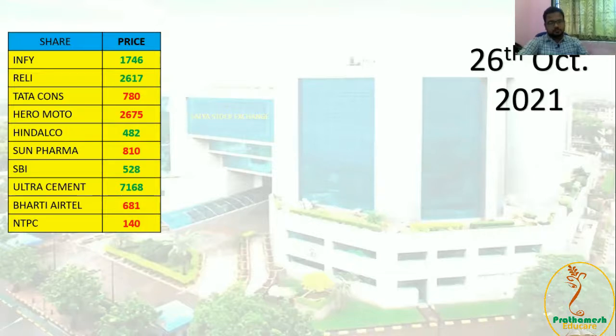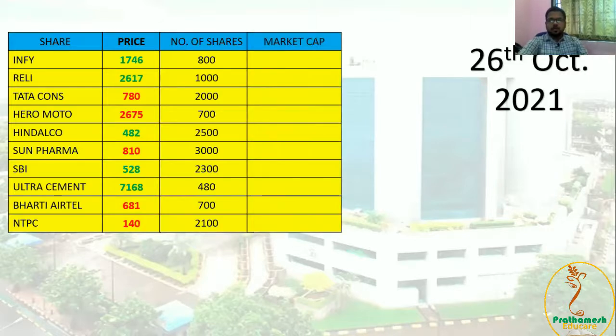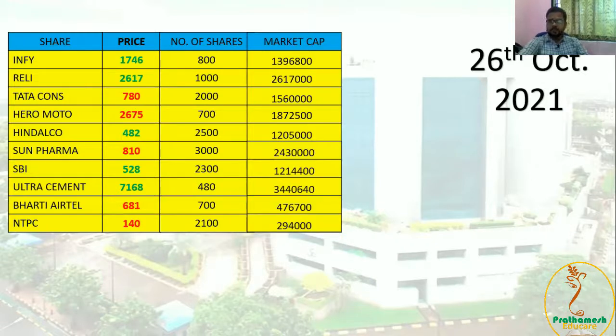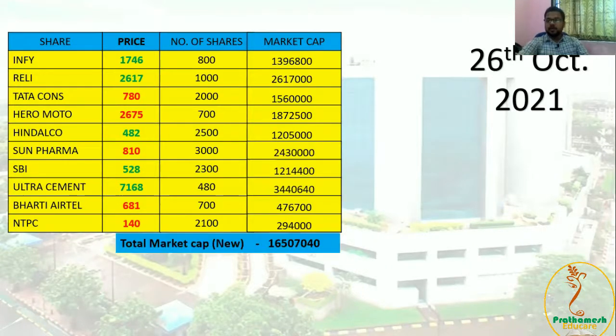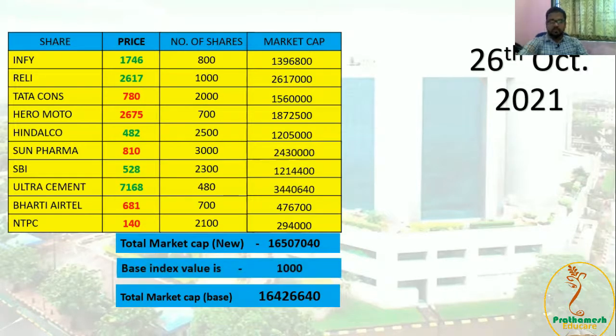Now, the same way we have to calculate the number of shares are floating, market capitalization for each share, just multiplication of price and number of shares will get these values. And now the total market capitalization of 26th October will be 1,65,07,040. Our base market is previously we have calculated 1,64,26,640, and our base index value is 1000.